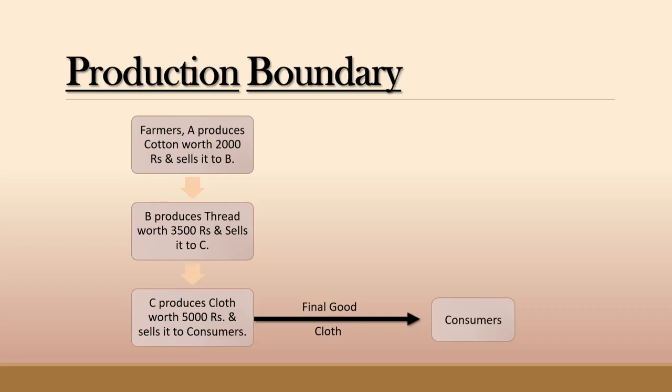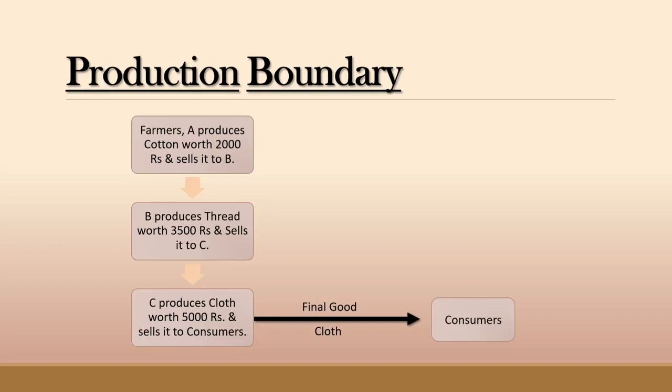Got it? For example, sugar is an intermediate good when it is used by a sweet shop, not a sugar shop, for making sweets. However, if it is used by a consumer, the same sugar becomes a final good.